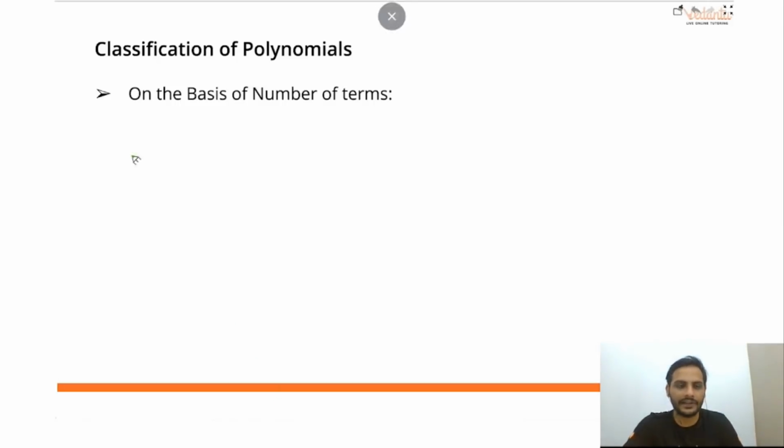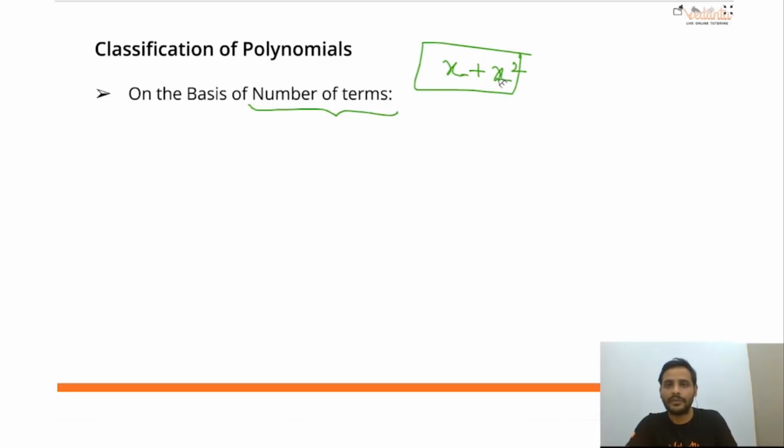Now the next thing is classification of polynomials. How do we classify polynomials? So the first classification is done on the basis of number of terms. All of you have already studied like terms and unlike terms in your grade 8. So suppose I have x and I have x square, can I add these two? I'll say no, they cannot be added. Only x and 3x I can add, which will become 4x.